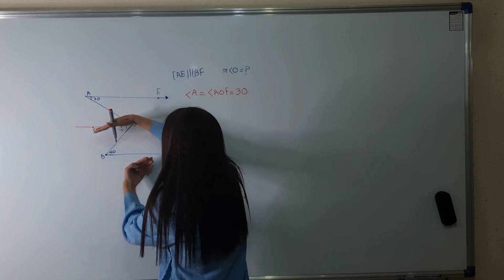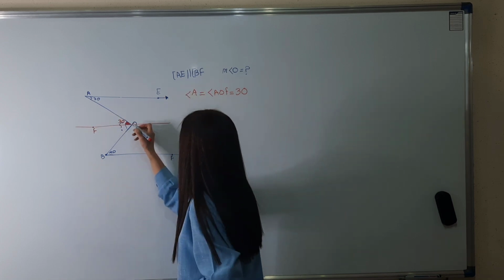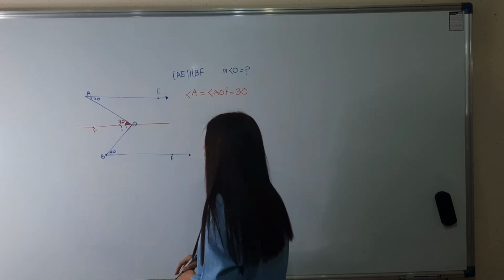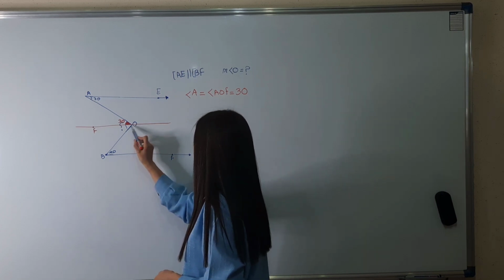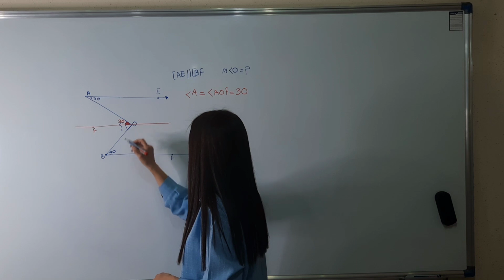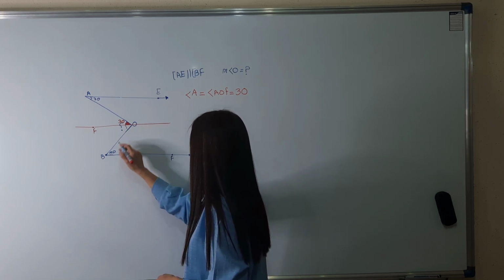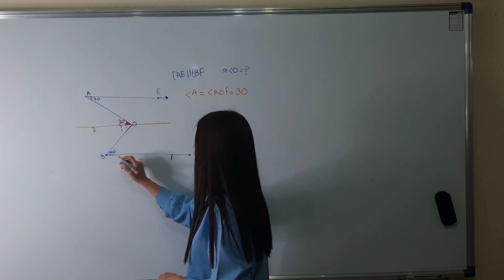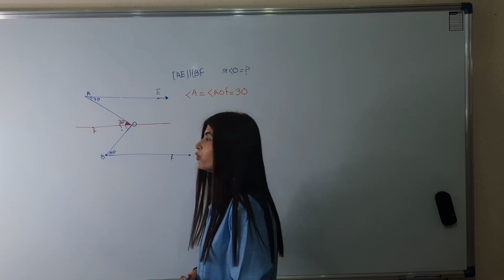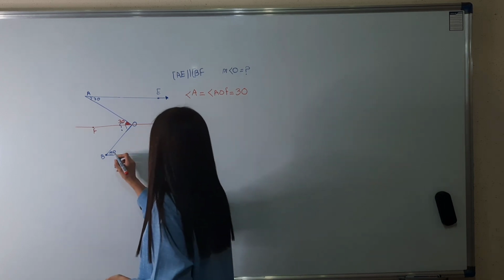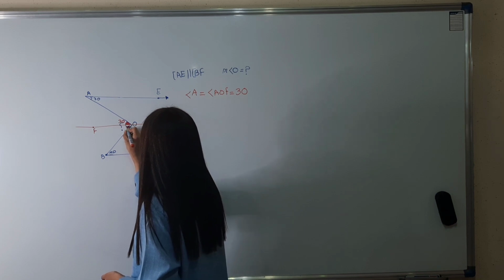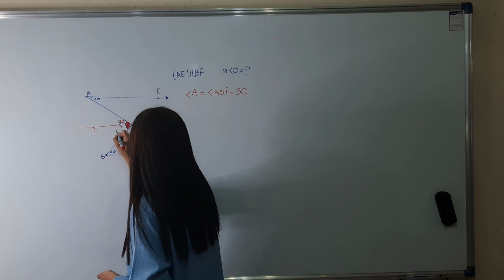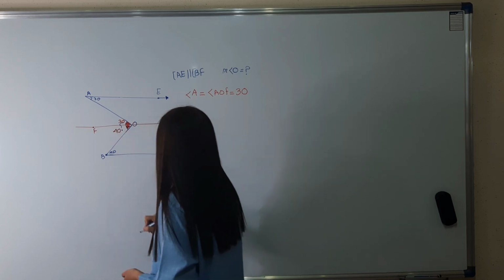We have two parallel lines with one transversal. So all of the acute angles between two parallel lines are equal. So this part is 40 degrees.